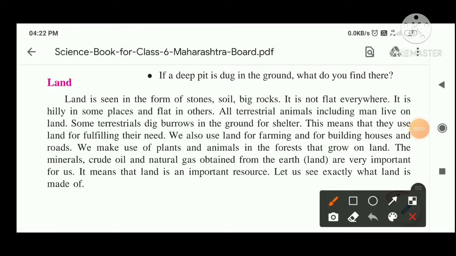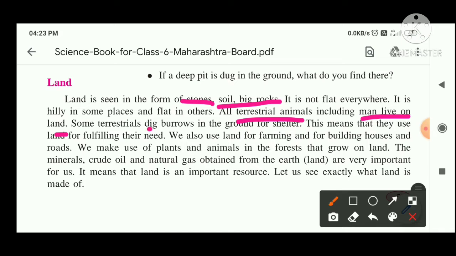Hello everyone. In the previous chapter, we have learned about natural component water, and now we are going to learn about land. So, what is land made up of? It is made up of big stones, soil, big rocks, etc. It is never flat. All terrestrial animals, man, live on land.